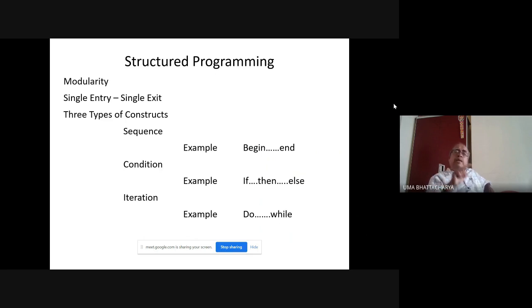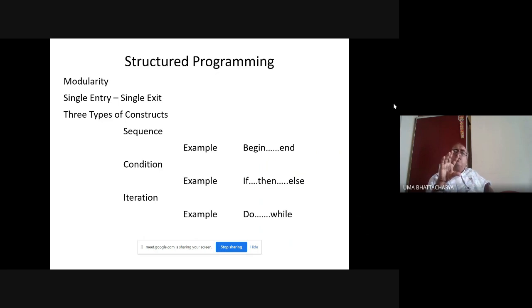And the other thing is, I don't remember, probably I have mentioned already, that all our discussions, of course, these programs will run on a machine. So it must be compatible with the hardware also.